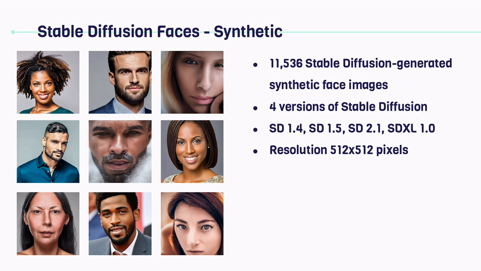Next, the dataset also includes 11,536 synthetic faces generated using various versions of Stable Diffusion, a powerful text-to-image AI generation model, which I am sure most of you are familiar with. The versions included here are Stable Diffusion 1.4, 1.5, 2.1, as well as the latest SDXL 1.0. By using faces from multiple versions of Stable Diffusion, the model can learn to detect synthetic faces across different generations and quality levels.